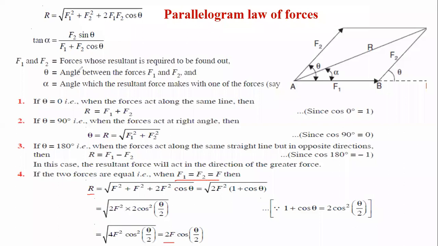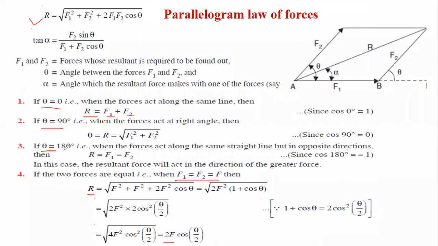Okay, it is easy to remember. If you remember only one formula, all the other formulas will be automatically developed. When theta is 0, cos 0 becomes 1, and you'll get the answer R is equal to F1 plus F2. When theta is 90, cos 90 is 0, therefore this term will be completely 0, and R is the square root of F1 square plus F2 square.